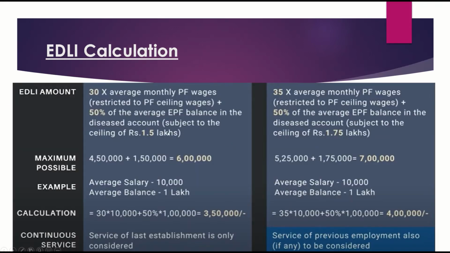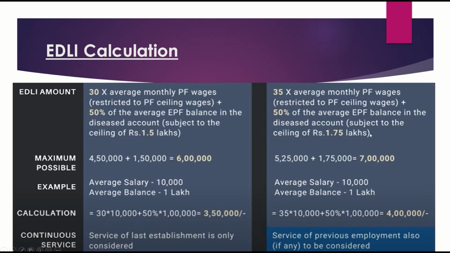So how do you calculate this EDLI insurance? Earlier, till 2020, the maximum cap was 6 lakhs. They take the average monthly PF wages into 35, plus the EPF balance maximum cap of 1.5 lakhs. If you calculate that, you get 6 lakhs of insurance in case anything happens. There is a minimum amount also here. So how are they calculating the minimum also?